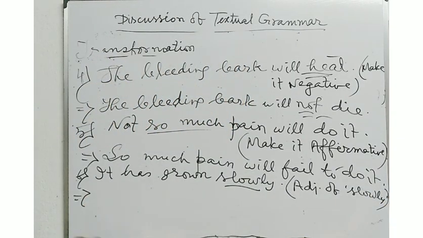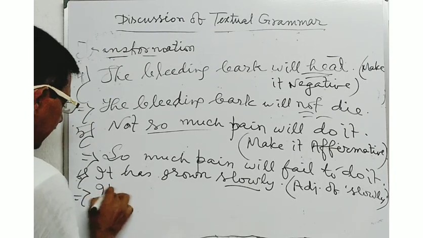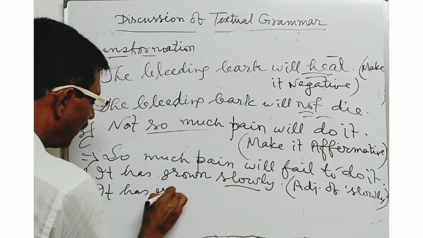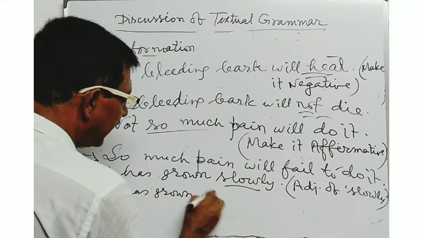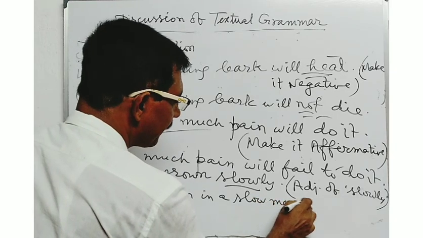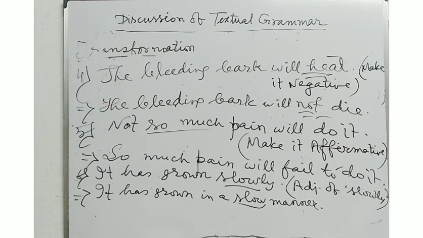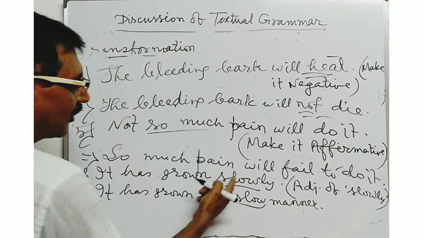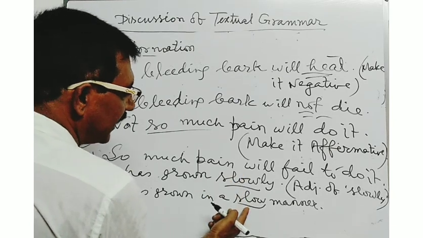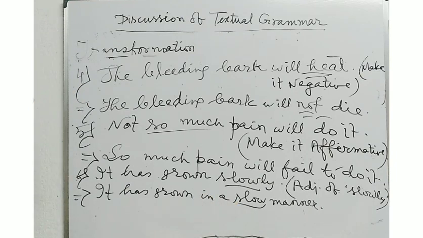You will have to write the answer in this way. It has grown in a slow manner. Here slow is the adjective word used in the sentence. At the time of giving the answer, you will have to convert the adverb word into adjective word in this way. It has grown in a slow manner or in a slow way.